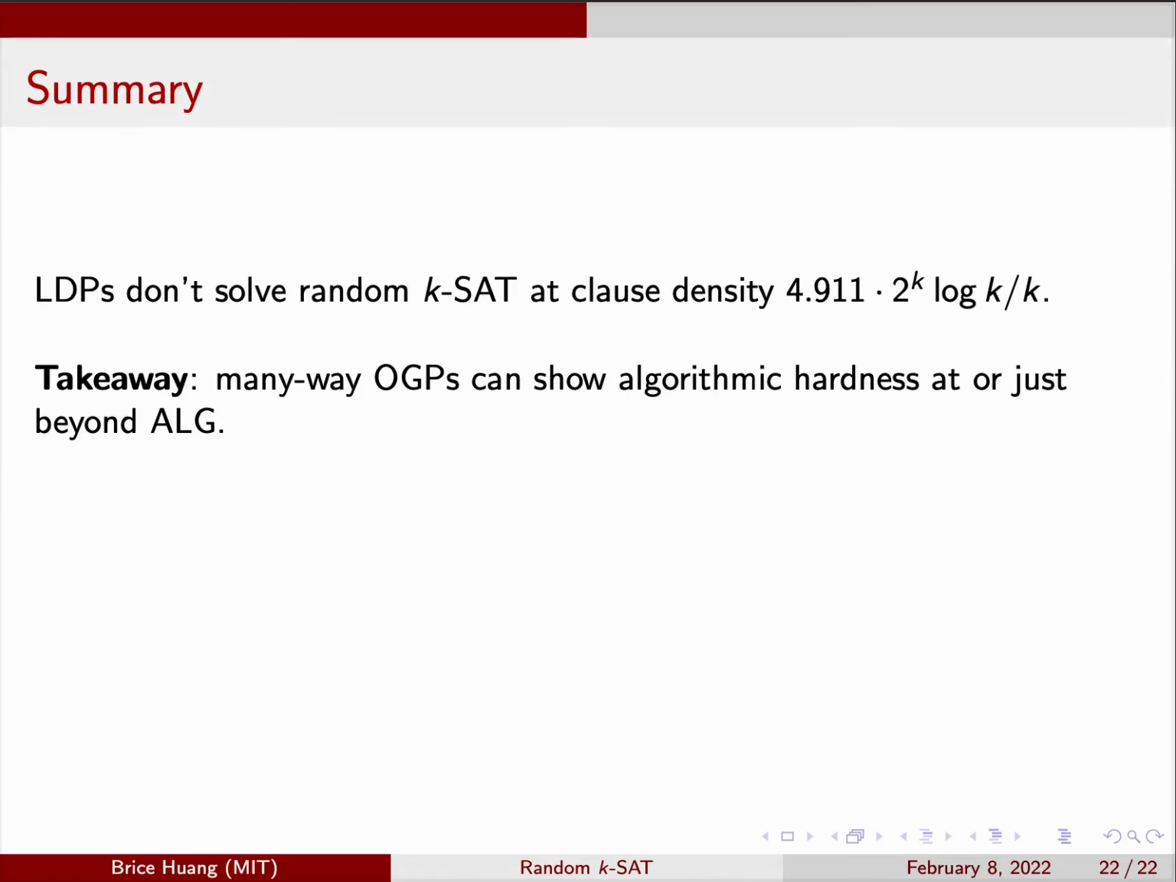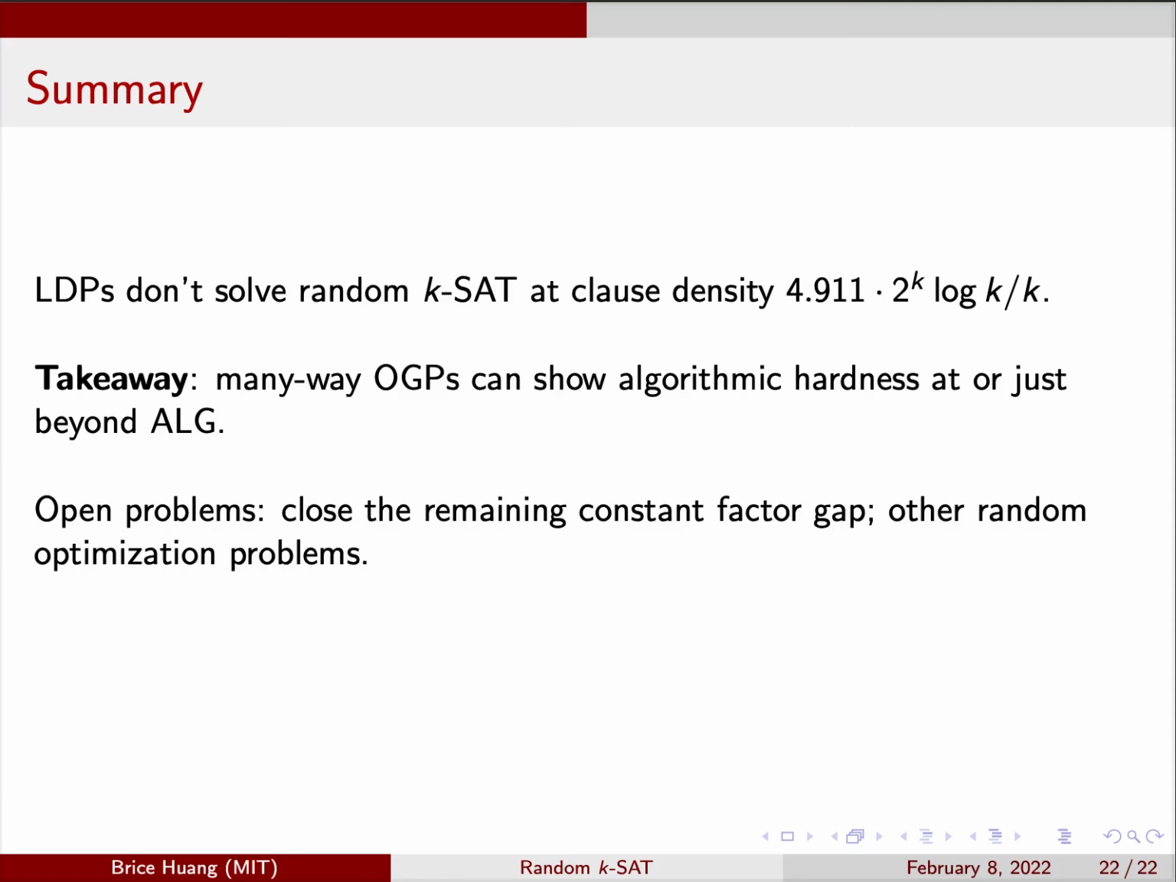In summary, low-degree polynomials don't solve random k-SAT at a constant factor clause density above alg. More broadly, I believe the multi-OGP methodology generalizes and can show algorithmic hardness in a variety of average case problems. An important open problem is to close the remaining constant factor gap, and another open problem is to generalize OGP hardness results to other random optimization problems, such as random CSPs and perceptron models.